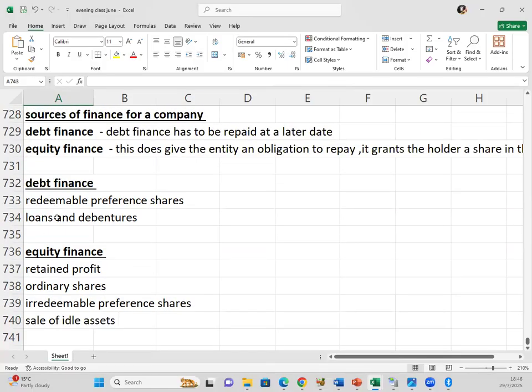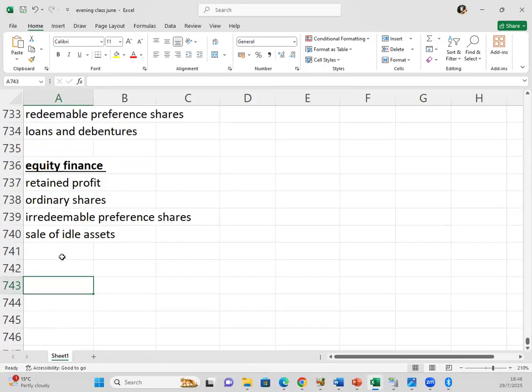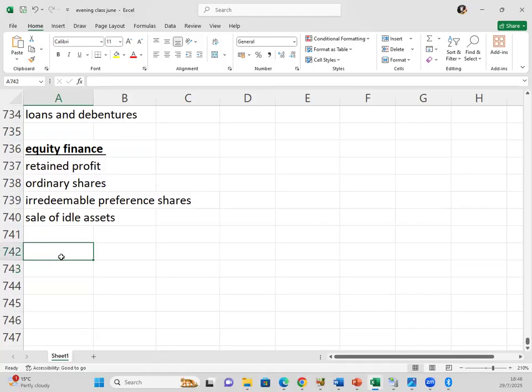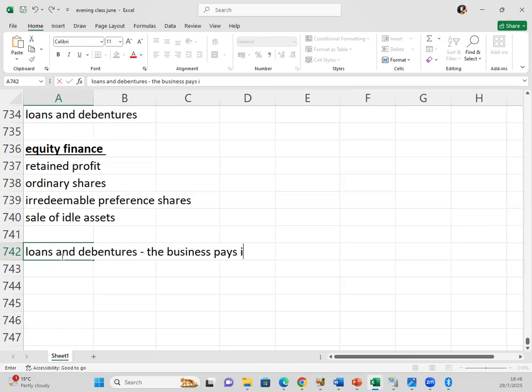I'll start with the loans and the debentures. The business pays interest until the maturity date.